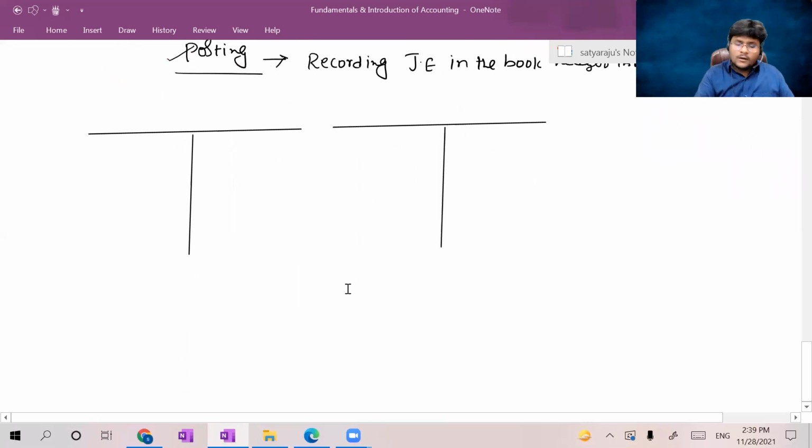So now, what are the different account names? Can you please tell me? One of the accounts was salaries. Another account is capital. One more account is there, which was cash, right?